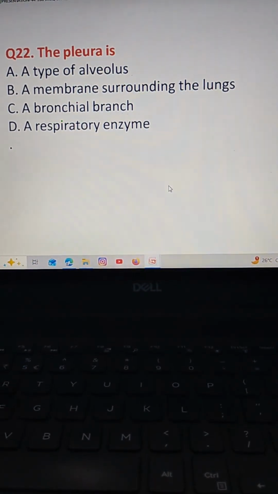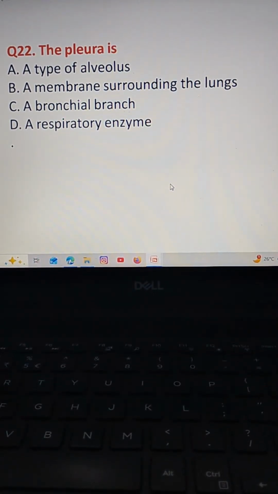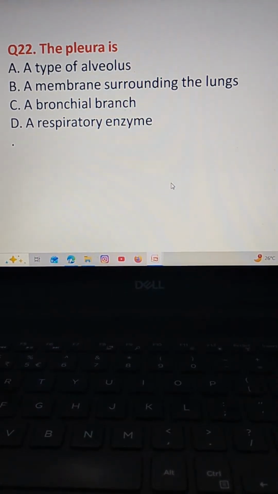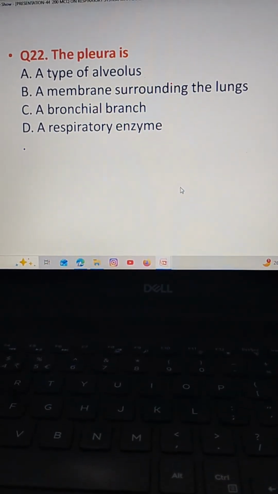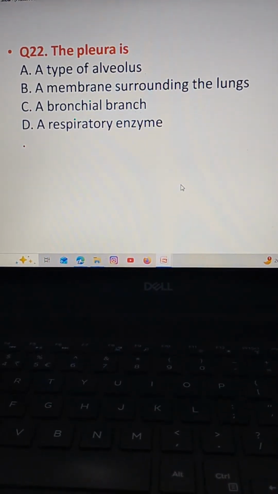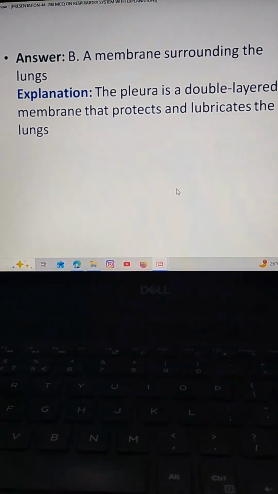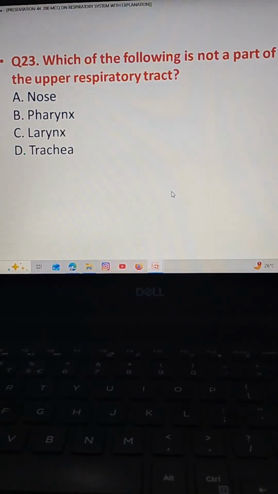The next question, the pleura is option A, a type of alveolus, option B, a membrane surrounding the lungs, option C, a bronchial branch, option D, a respiratory enzyme. The correct answer is the pleura is a membrane surrounding the lungs. The pleura is a double layer membrane that protects and lubricates the lungs.